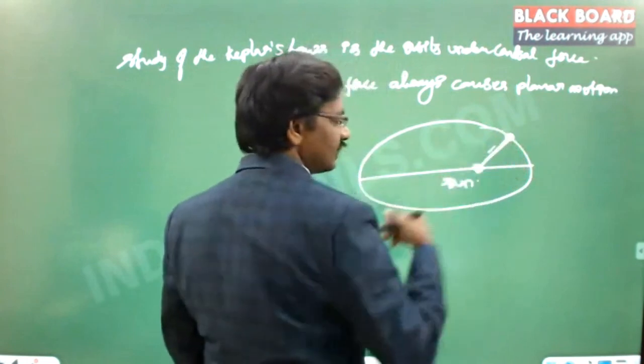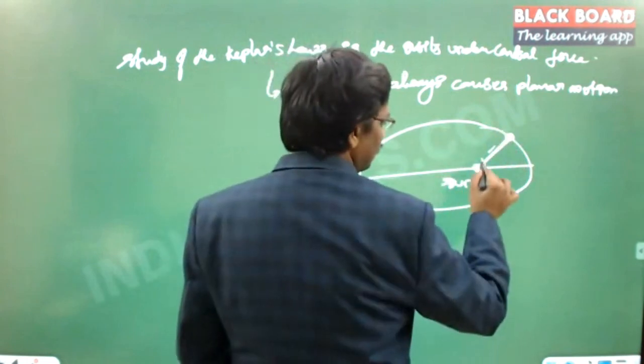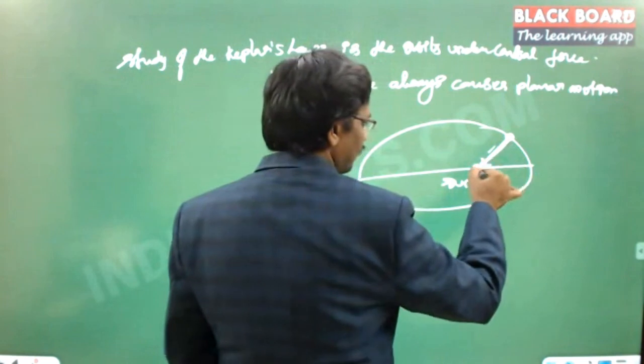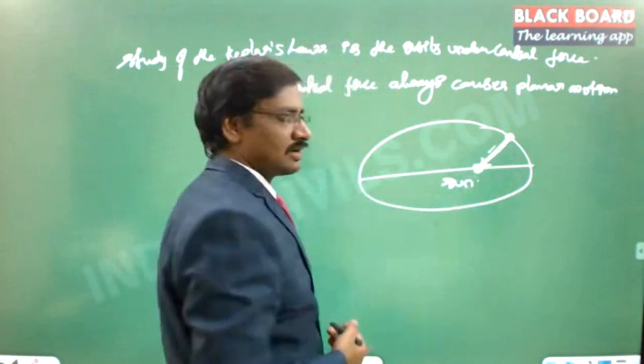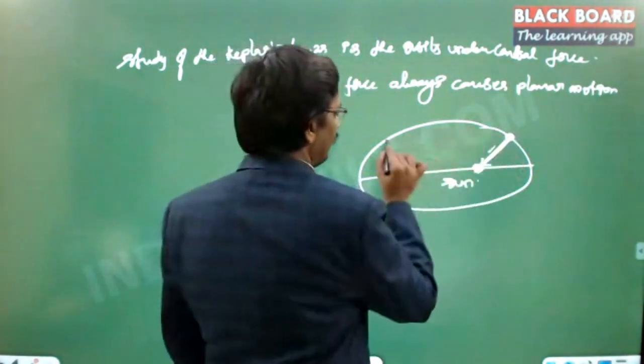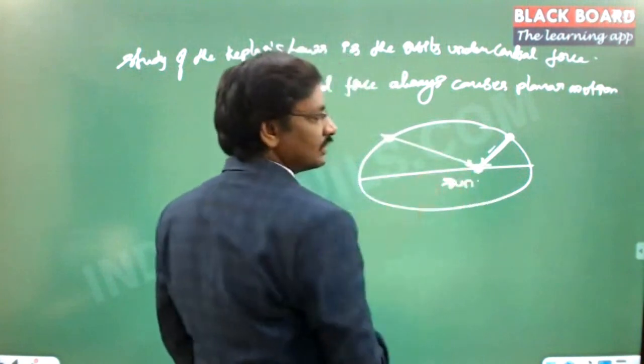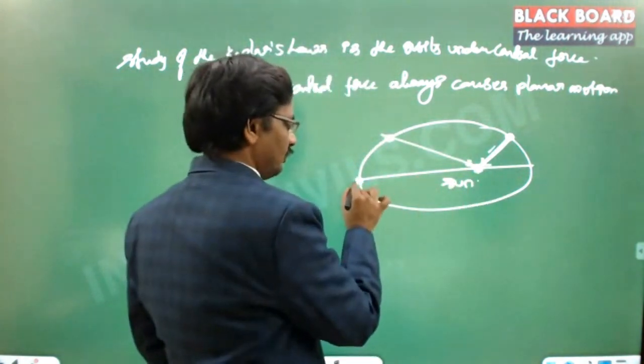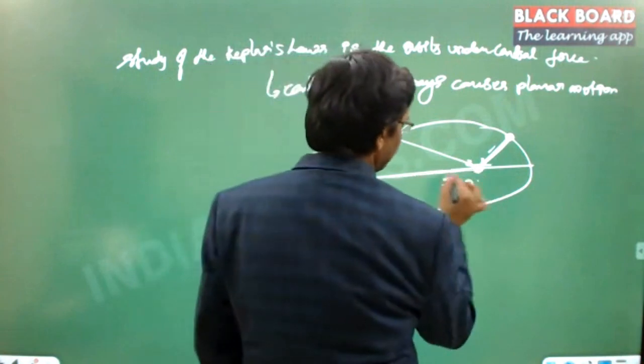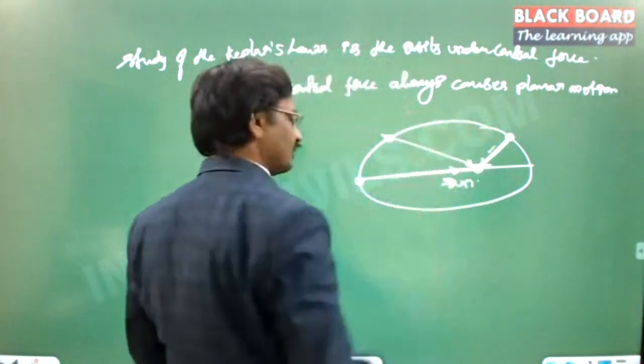So the sun always attracts in this particular direction. The line of action of the force, if you try to draw it, passes exactly through the center of the sun. Suppose the planet moved to this extent, then again the line of action passes through this point. And if this is the planet location, again the line of action of this force passes through the same point.